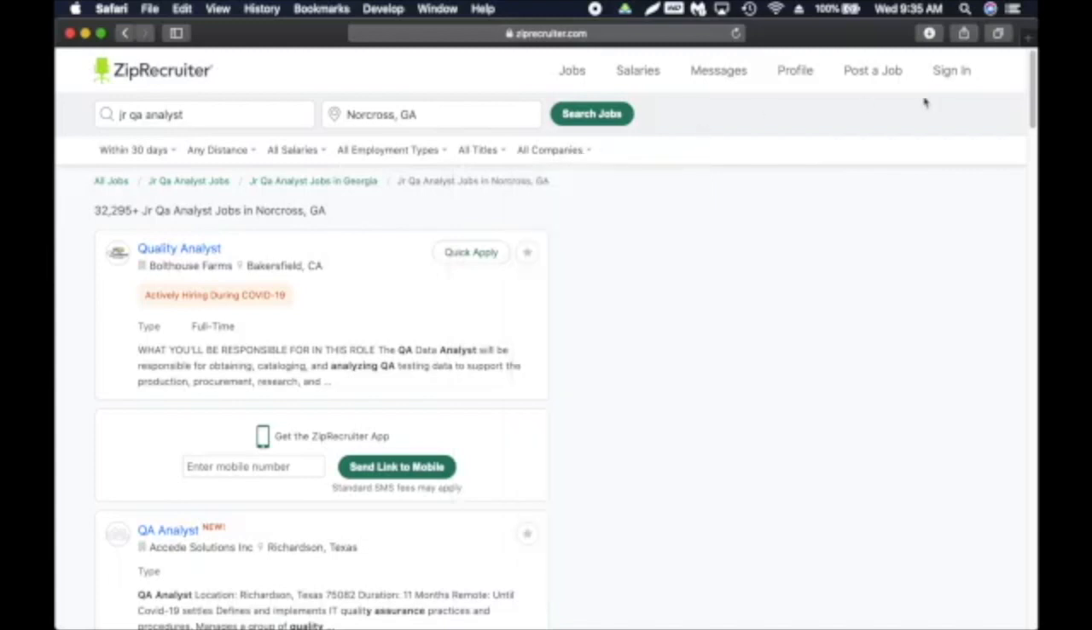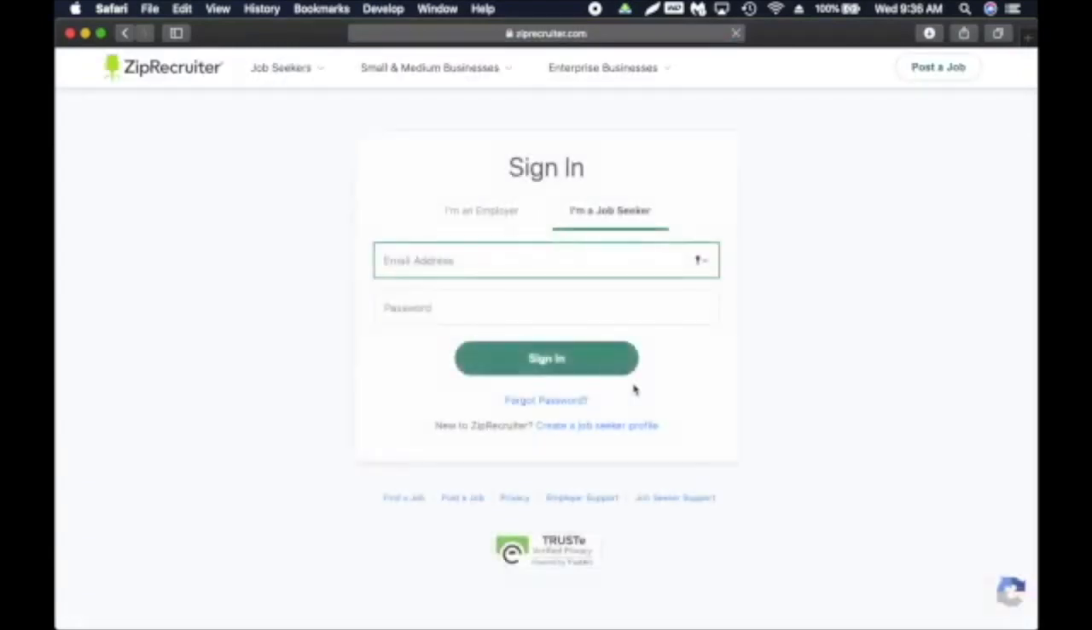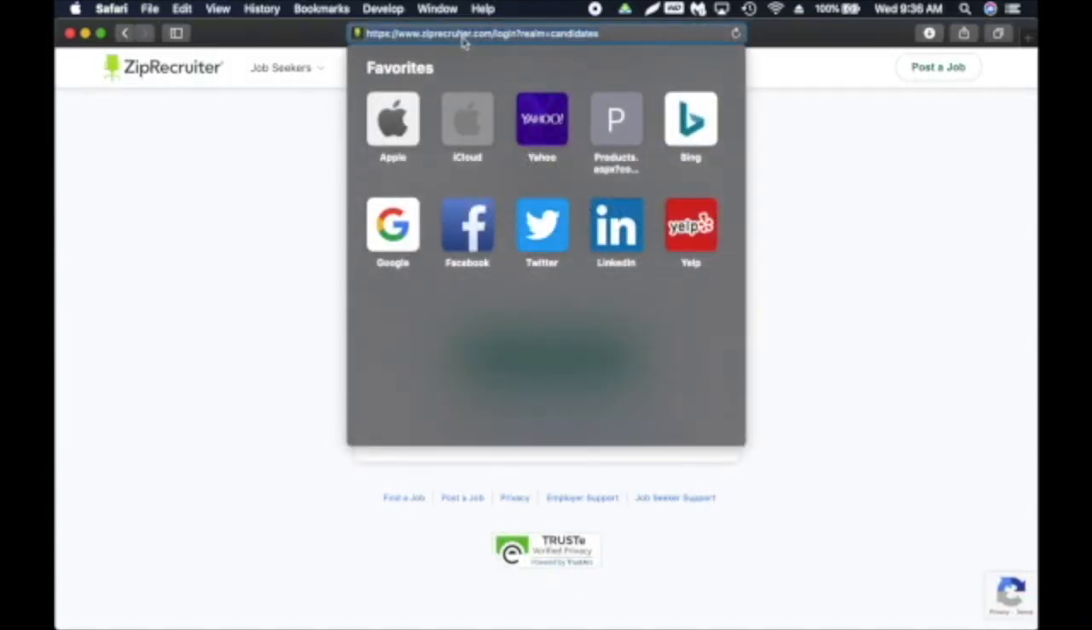You can also create an account here and post your resume here as well, similar to Dice. So I'm not going to go over in detail, but it's pretty simple. Just click on sign in, and then since you don't have an account, just create a job seeker's profile. Just follow the instructions. You should be good to go. Another site I want to quickly show you guys is LinkedIn.